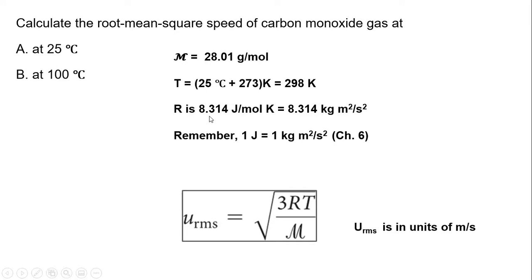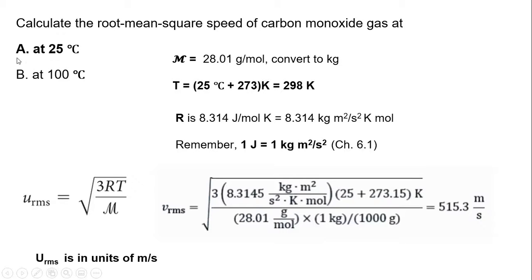So we're going to use R is 8.314 joules per mole per Kelvin. But 1 joule equals 1 kilogram meter squared per second squared. The most recent place that we used this was in chapter 6.1 to be exact. If you're not familiar with what this is, go back to 6.1. It's even earlier in the book, but the most recent place was 6.1. Now, by doing this, we can exchange the joules for kilograms meter squared per second squared, and with that, we can cancel some of these out, and that will leave us with meters per second.